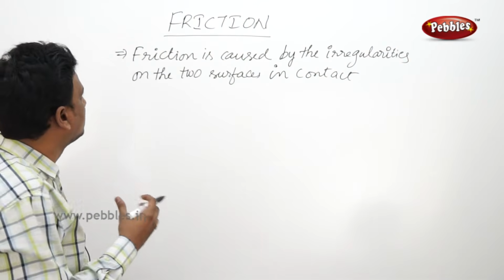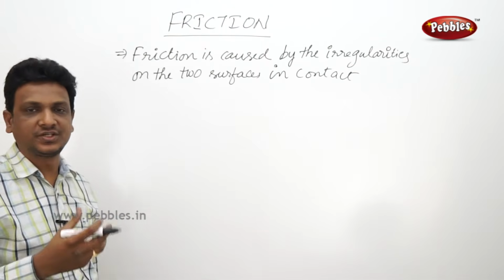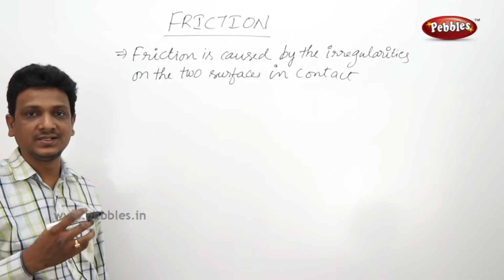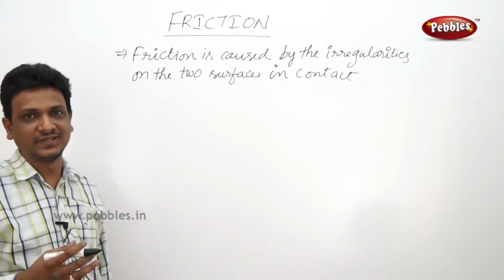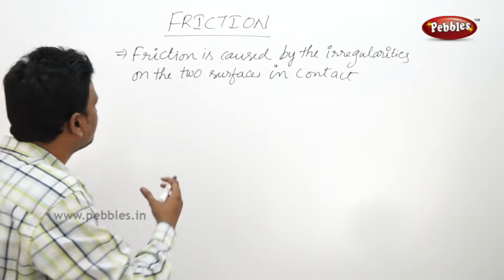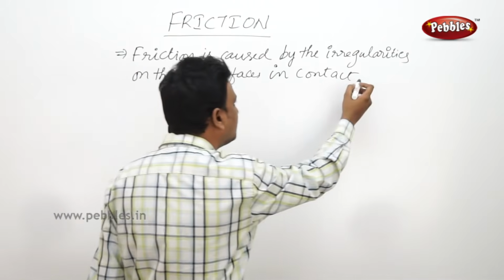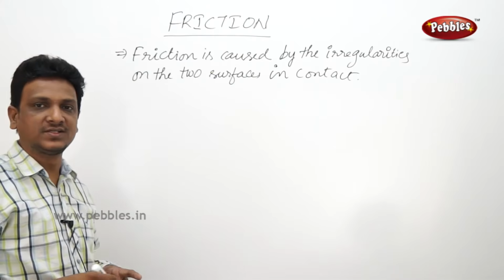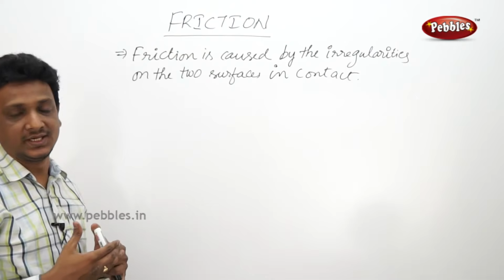So we have learnt one important thing about friction. Friction is a force. Friction is a kind of force. This force comes into play when two surfaces come in contact. Here the friction is caused by the irregularities on the two surfaces in contact. This is the fact which we are exploring now. So what we learned: friction is an opposing force. It comes into play when two surfaces come in contact. It is a contact force.